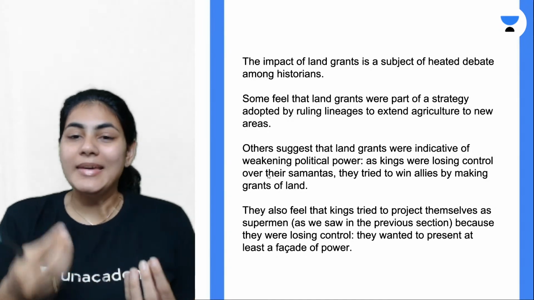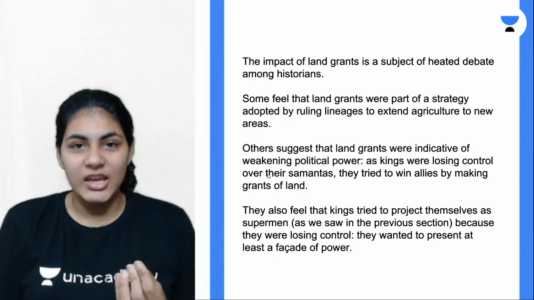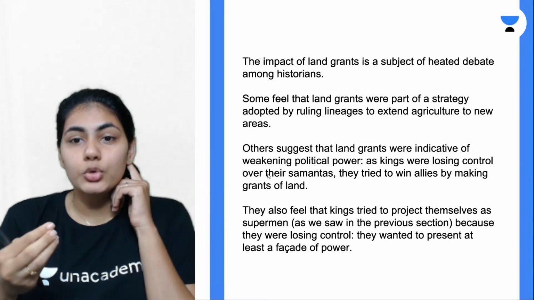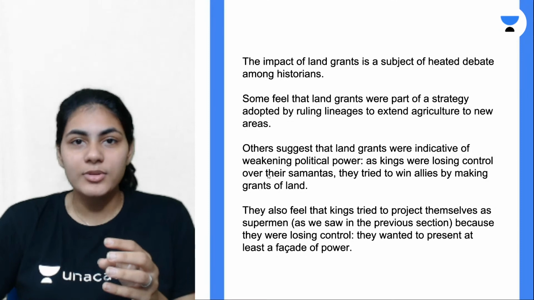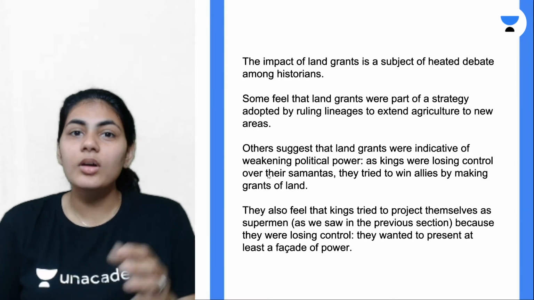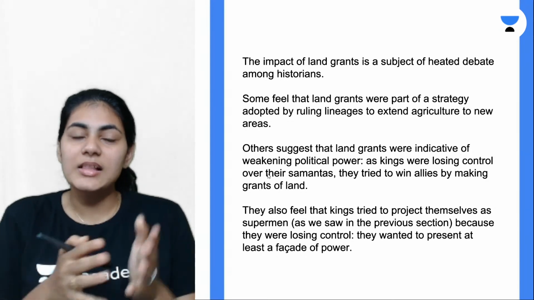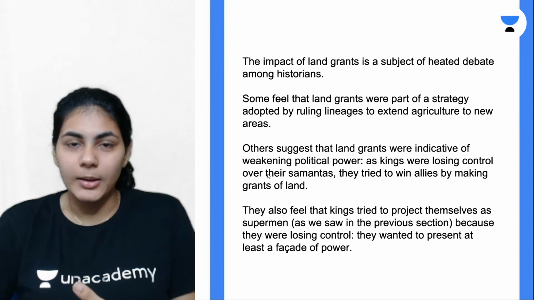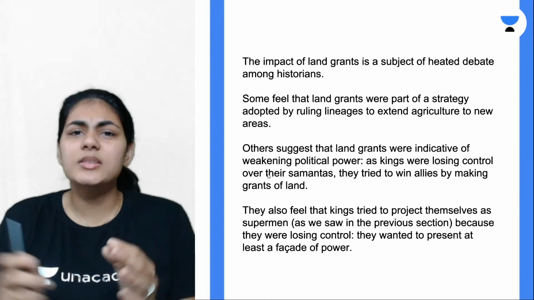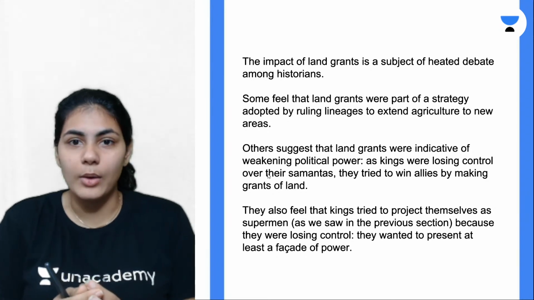By making a land grant to that somebody else, the king is becoming friends with them. So the king plus that somebody else together will form an alliance and defeat the Samanta. So what does this mean? It's basically a weakening of political power.